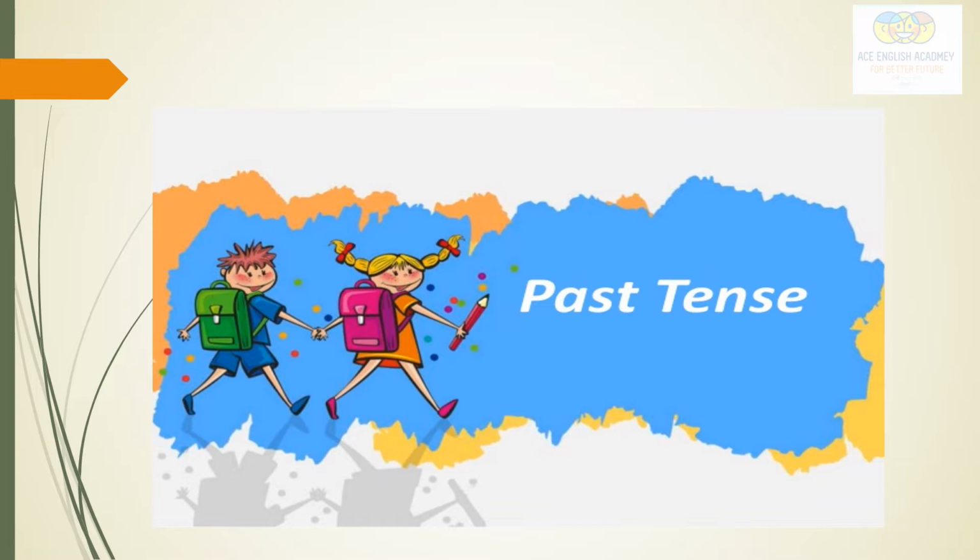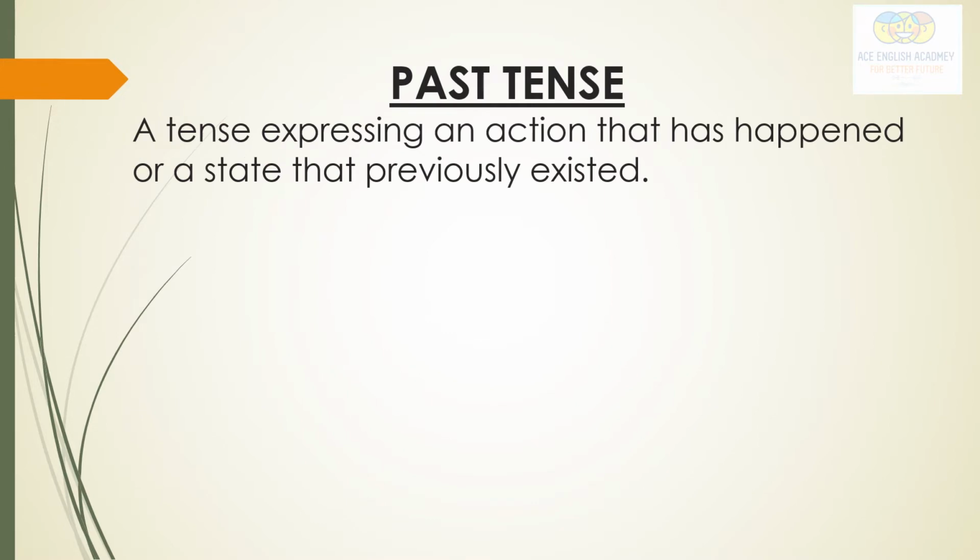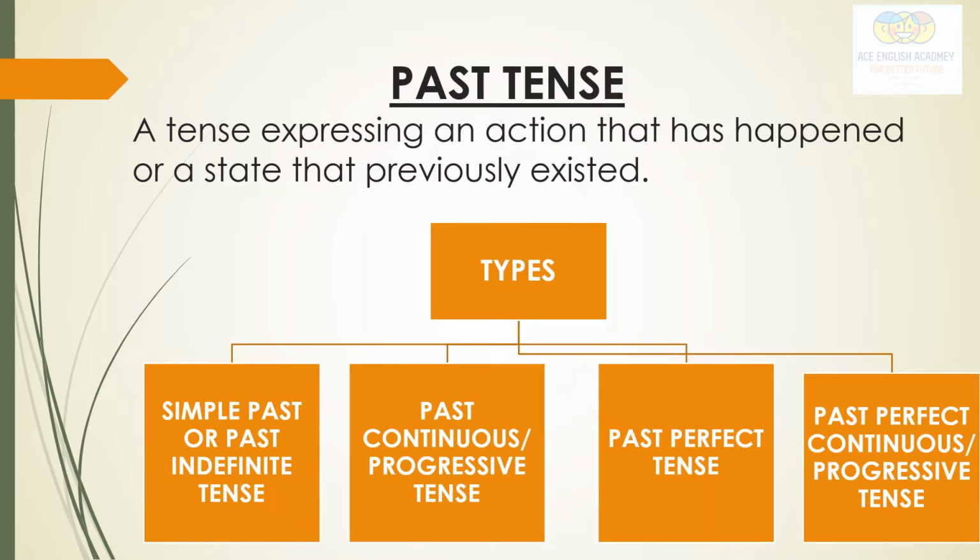Now moving on to the types of past tense. Here is a definition: a tense expressing an action that has happened or a state that previously existed, as I told you. So here are the types of past tense.